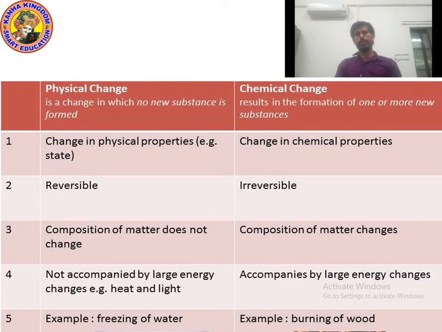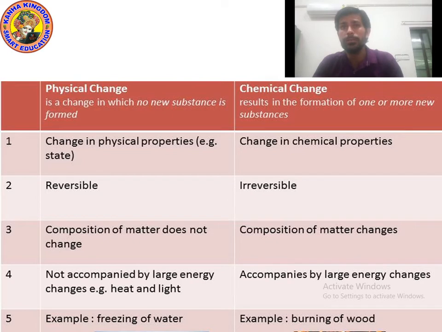So kids, what are physical changes and chemical changes? Physical changes are those changes in which no new substance is formed, but chemical changes are those in which one or more new substances form. Physical changes are those in which physical properties change, and during chemical changes, chemical properties change. Physical changes are reversible, chemical changes are not reversible, they are irreversible.